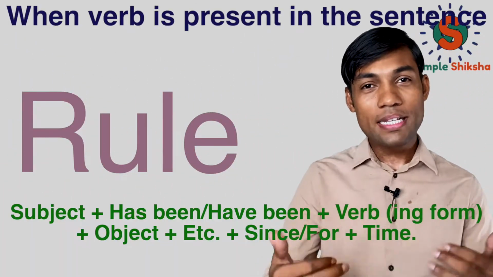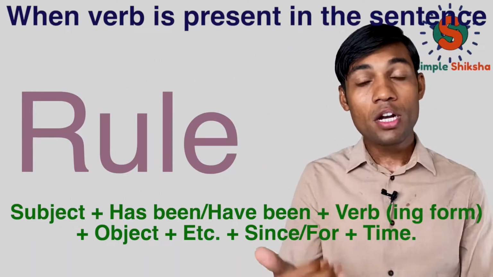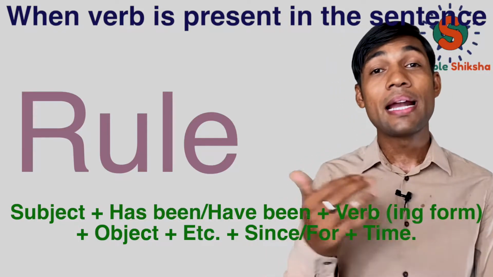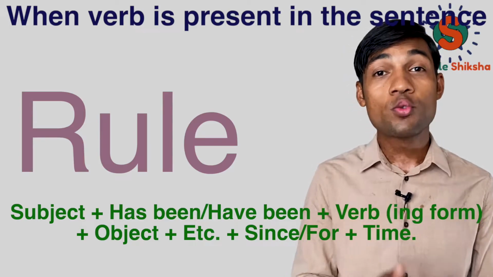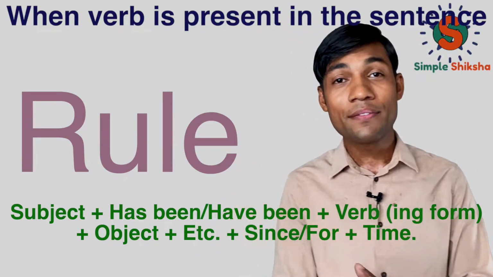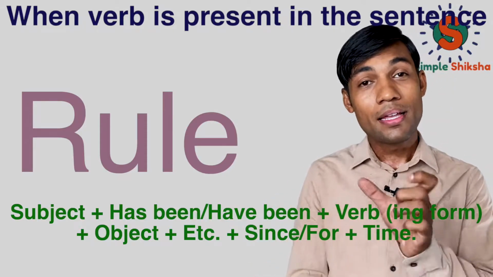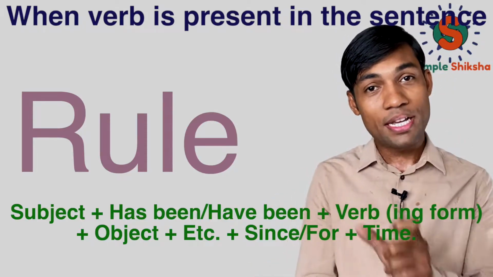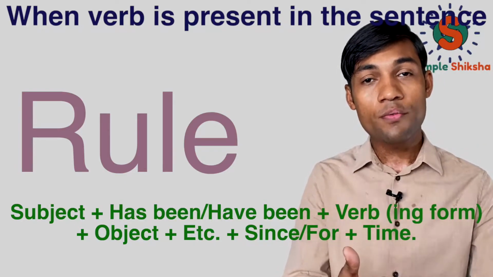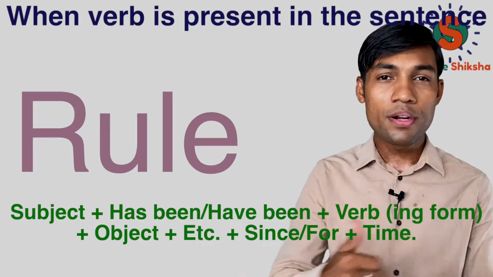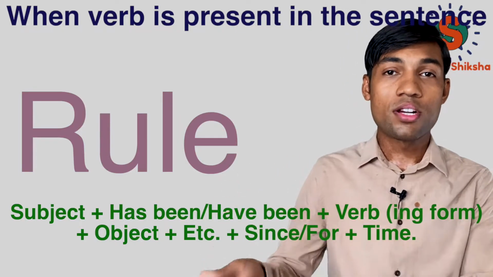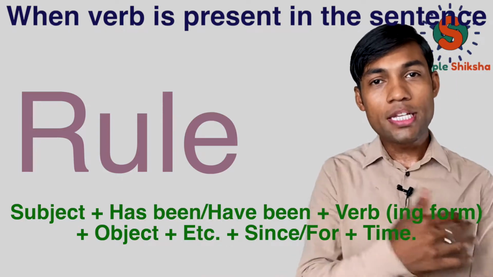So the first rule is like this: subject plus helping verb for present perfect continuous, which will be has been or have been. After that we use the verb's ing form, then we use the object, then in case there is anything left in the sentence other than the time, we use that. So after the object we put etc. And then we use since and for. We use since and for depending upon the time, which I will describe in a minute. Then we use the time or a situation. So this was the general rule.